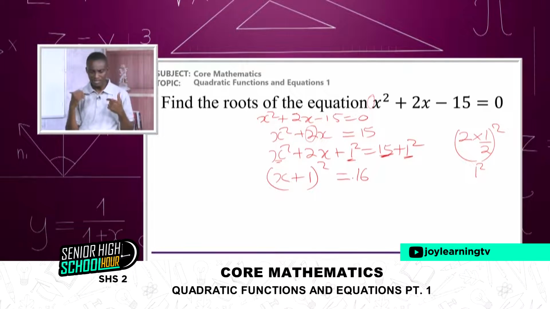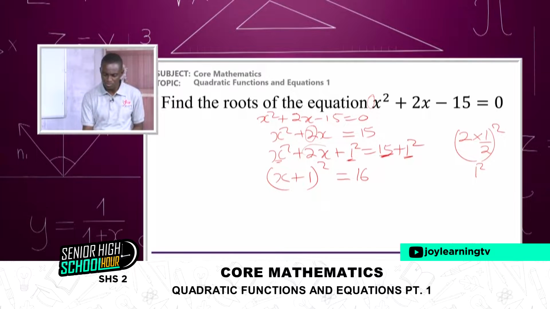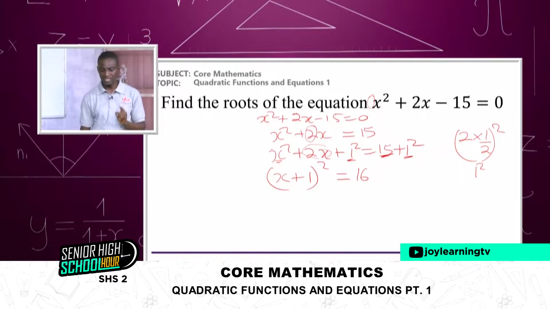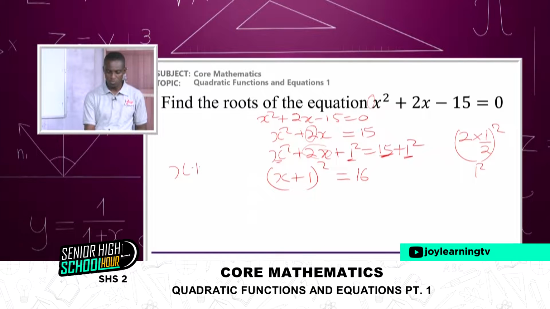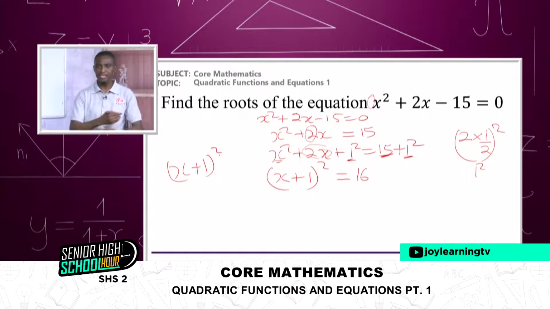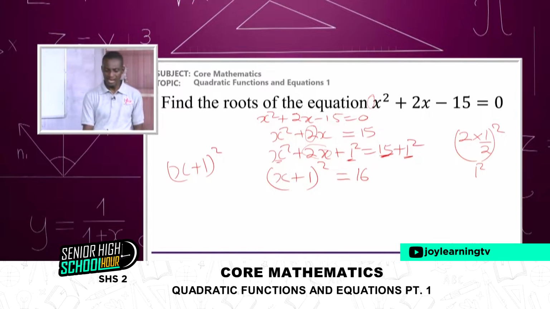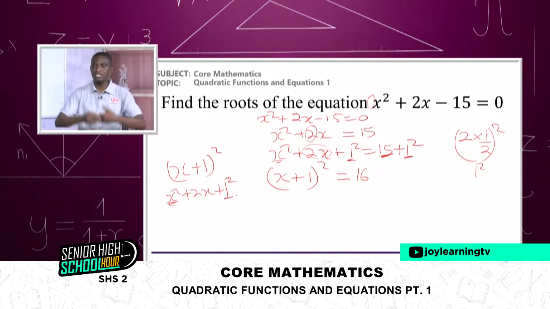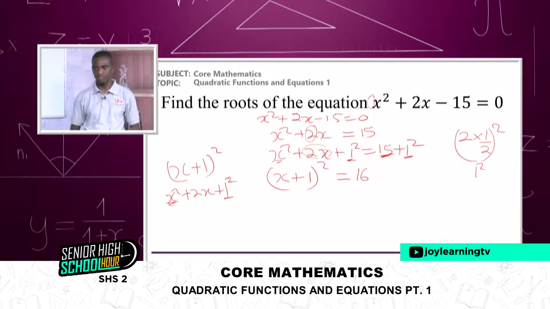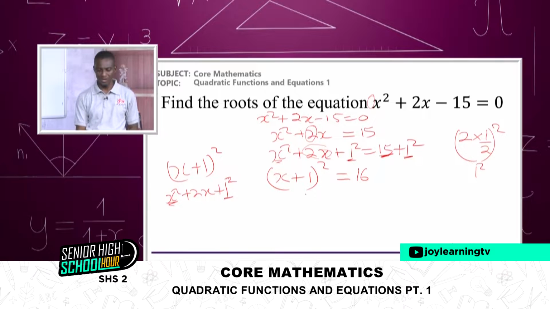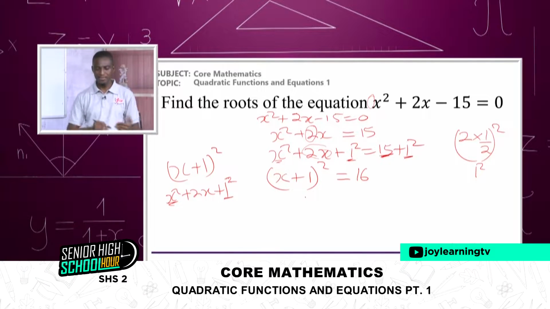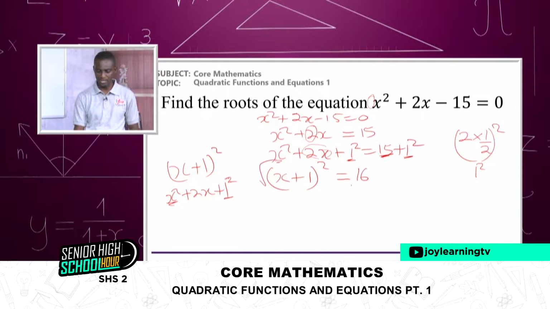Now the question that you may be wondering is, what happens to these two? What is happening is that if I have this x plus 1 all squared and I try to expand it, I will end up writing x squared plus 2x plus 1, which of course when I expand it, I'll get back to the original. So there's no problem with that, right? So what will I do next? I want to eliminate the squares, so I'll just root both sides.